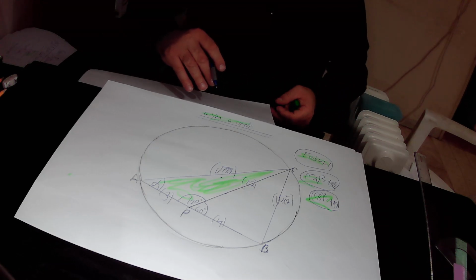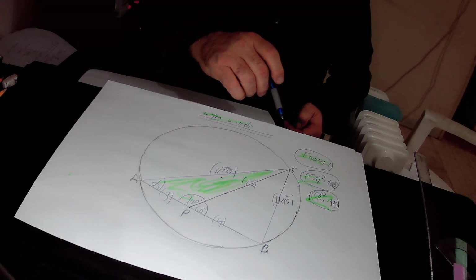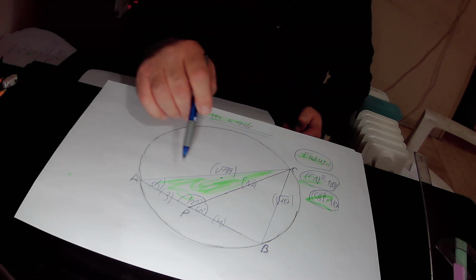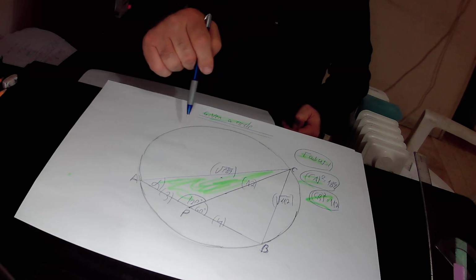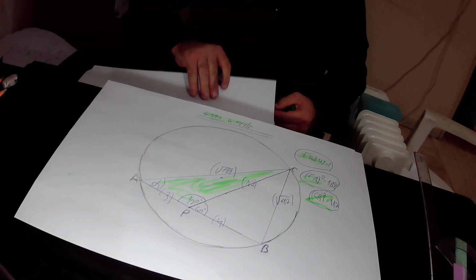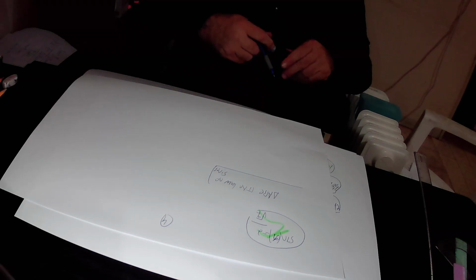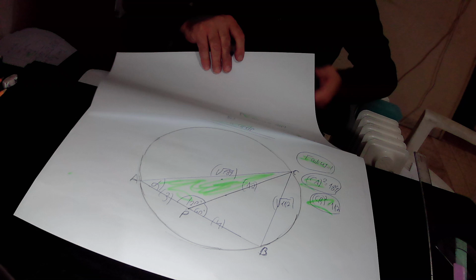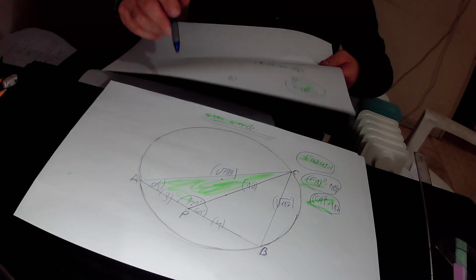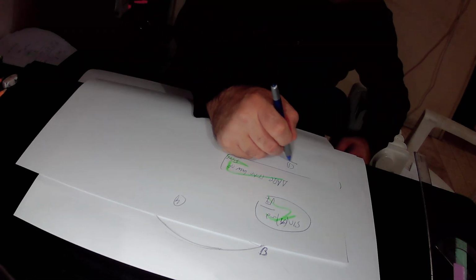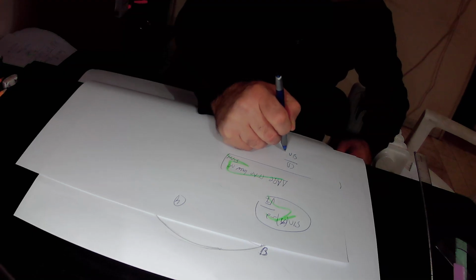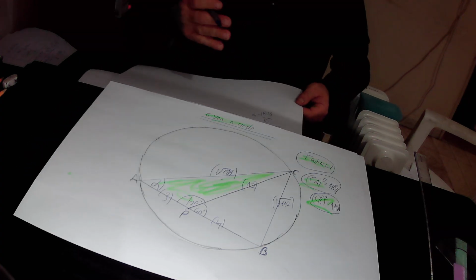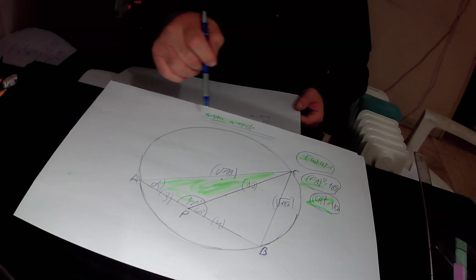So according to the law of sines, in this triangle ABC, the following equation is true: CB over sine alpha equals 2R, and R is the radius of this circle that circumscribes triangle ABC. Write it down. CB over sine alpha equals 2R. R is the radius that we are looking for in this question. R is the radius of this circle.